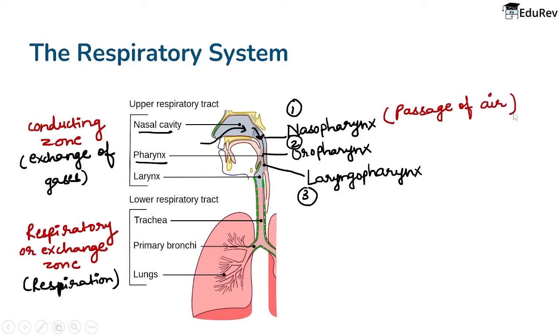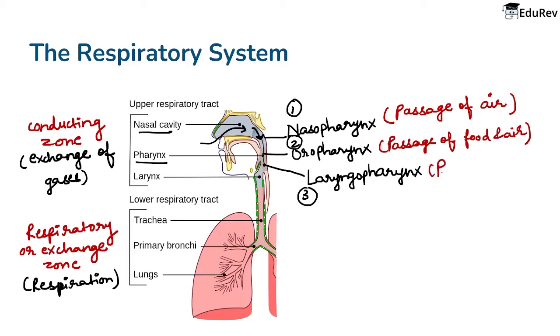Now the oropharynx is the passage of food and air both, right? क्योंकि food कहाँ से आएगा? Food will come from the oral cavity. It will also enter through the oropharynx, and air which is coming from the nasal cavity will also enter the oropharynx, right? Now comes the laryngopharynx.